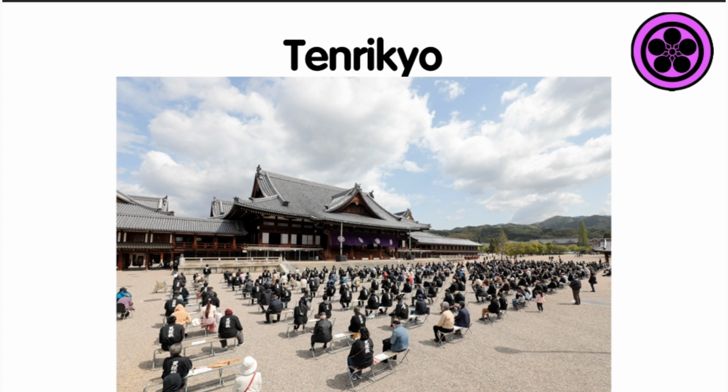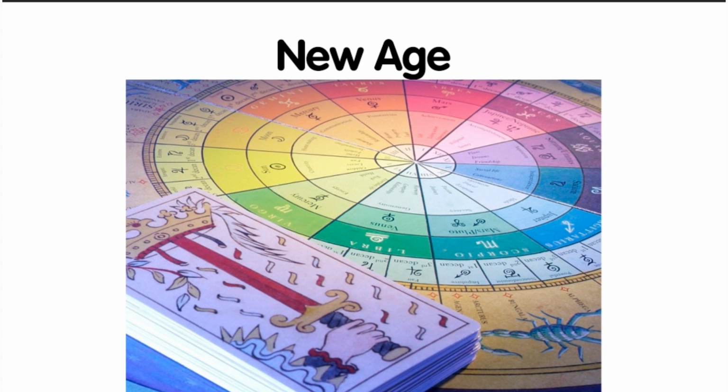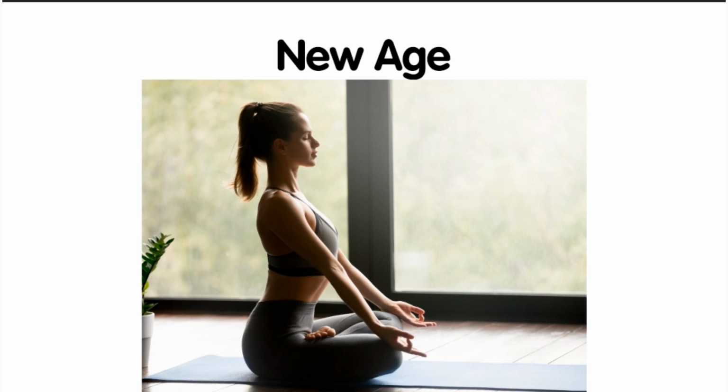New Age movements and neo-paganism are modern religious and spiritual movements that often combine elements of various traditional and non-traditional beliefs. New Age includes a wide range of practices, from astrology and tarot to meditation and reincarnation, with an emphasis on personal spiritual development and self-discovery.